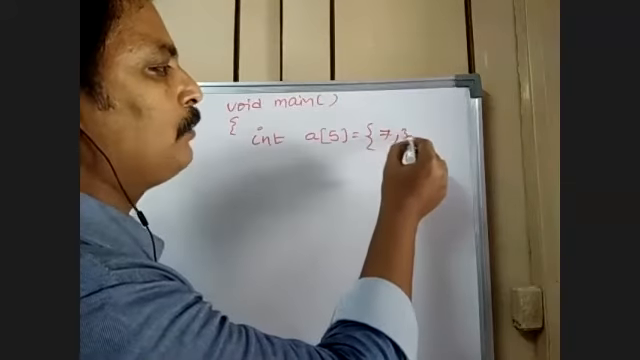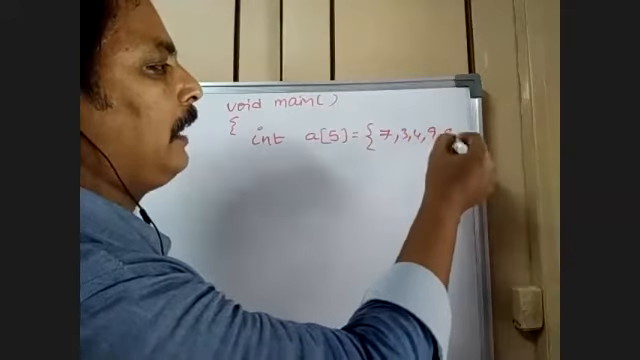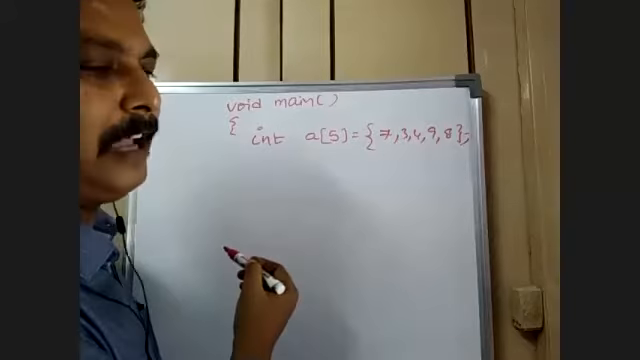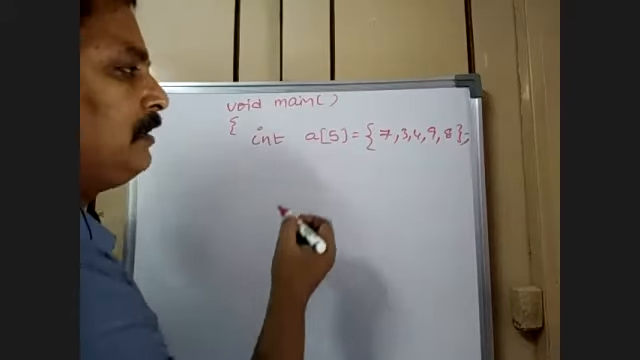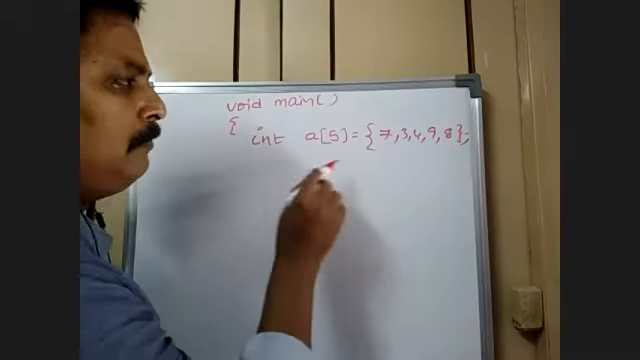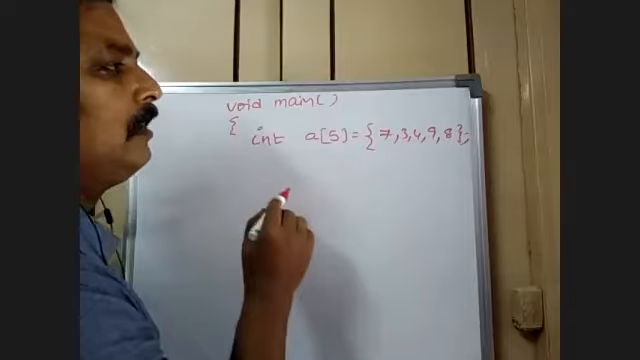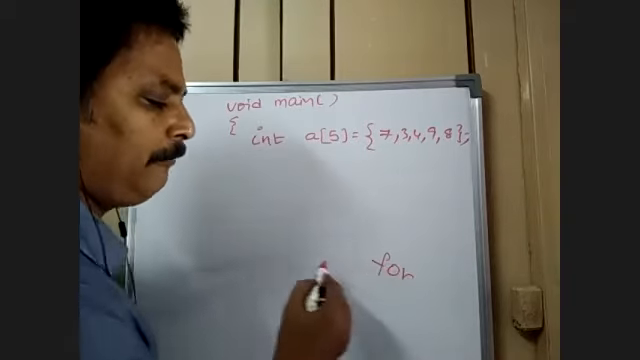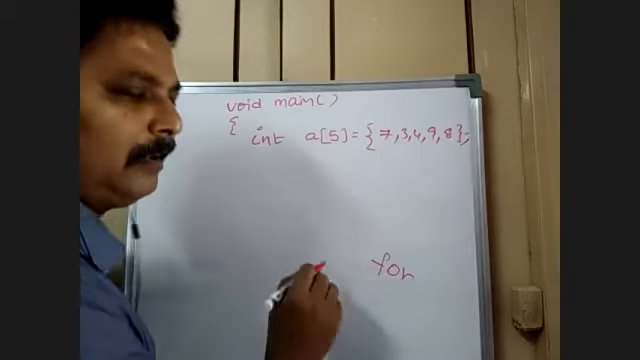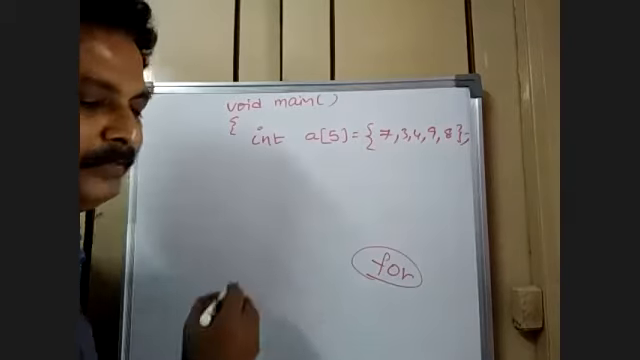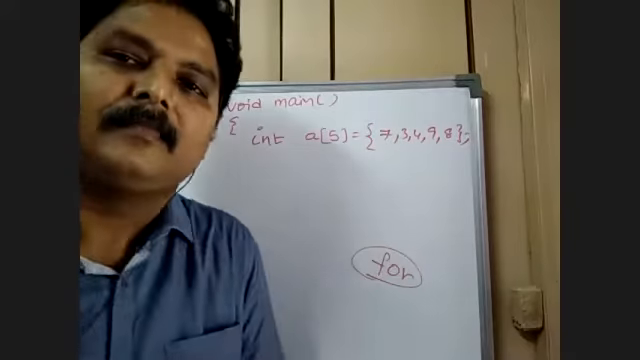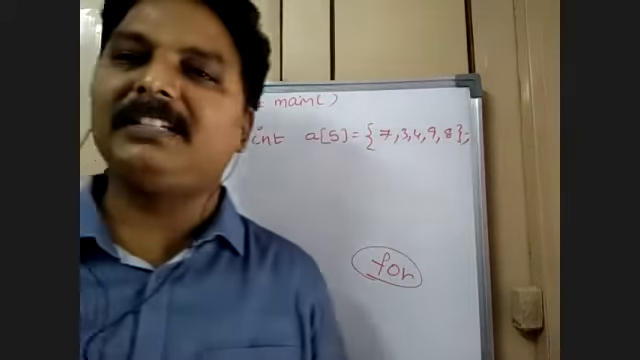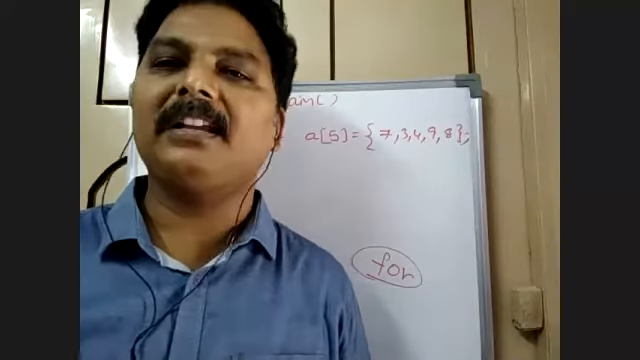Suppose there is an array like this. There are 5 elements. Now these 5 elements are taken. In general, tell me, for any array, we take the help of a for loop. Why? Whenever you start processing arrays, you use a for loop. Why?